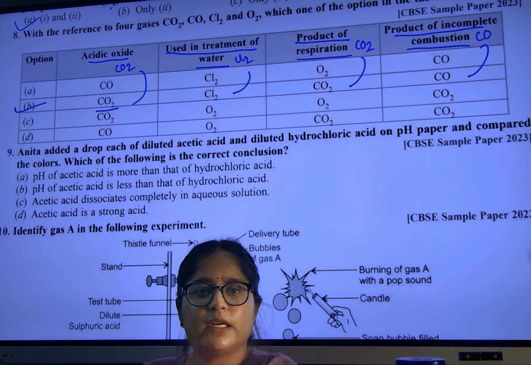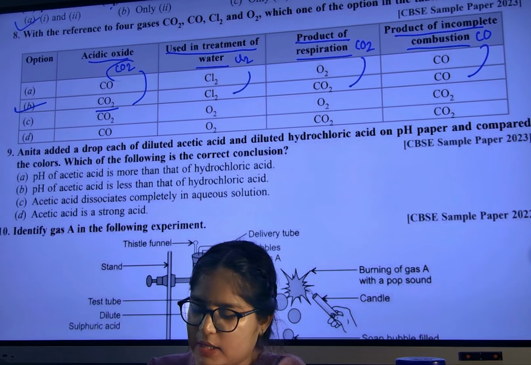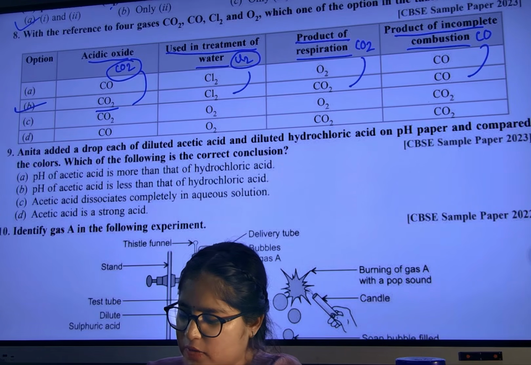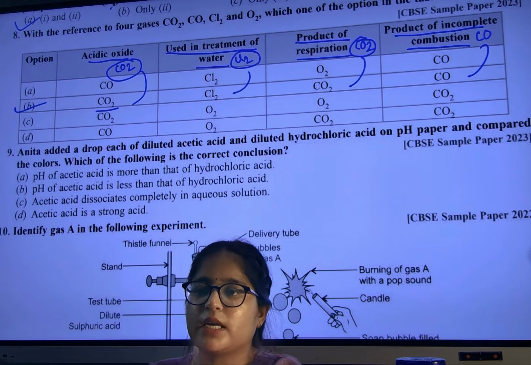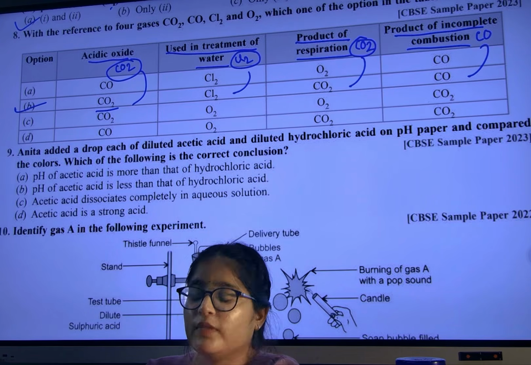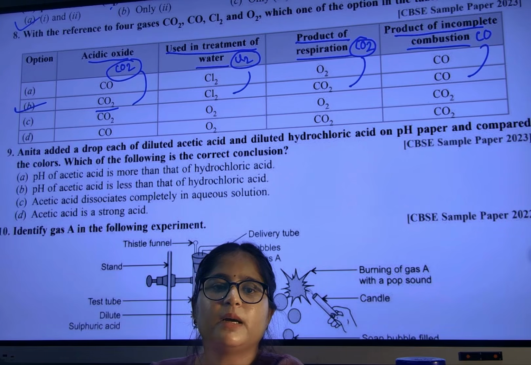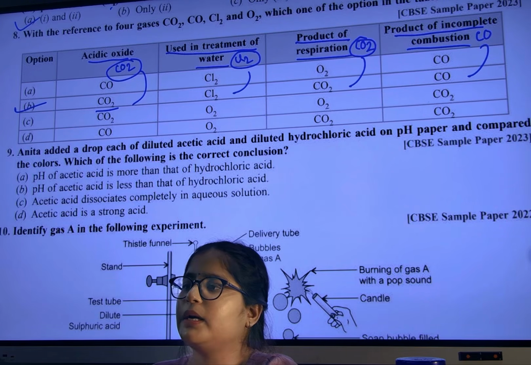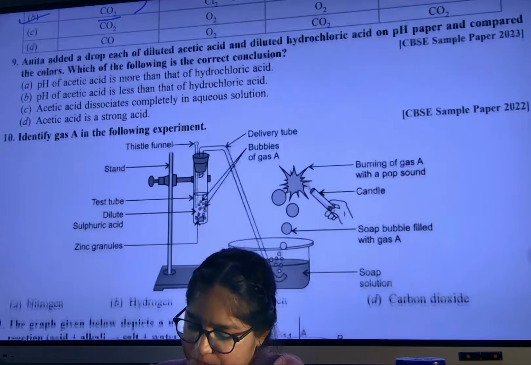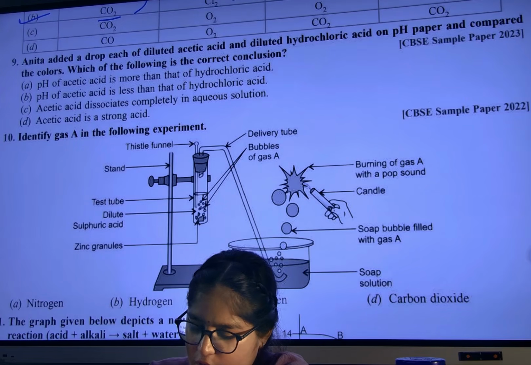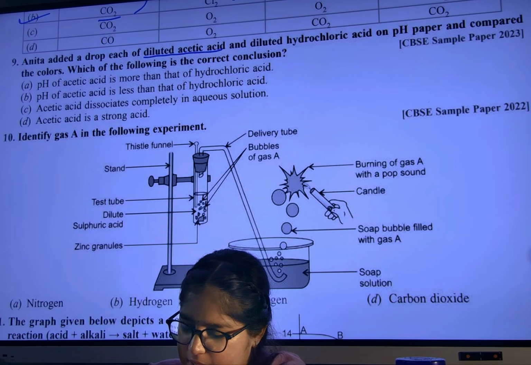Clear? Understood? So you keep in your brain. Acidic oxide is CO2. Water treatment Cl2, product of respiration CO2, incomplete combustion CO. When they say complete combustion, then we will say CO2. Complete combustion CO2, incomplete combustion CO. Clear?